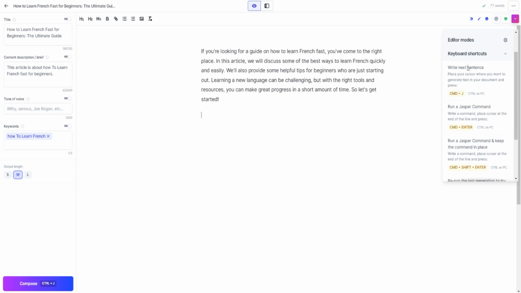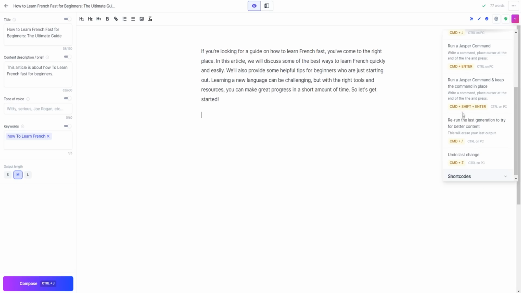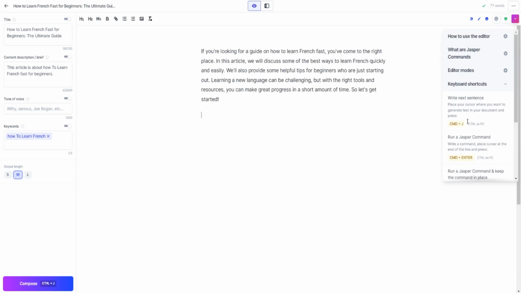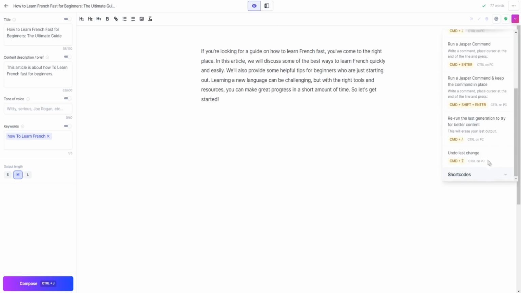So it's just very, very unique stuff, and that's Jasper commands right off the bat. You can also use these keyboard shortcuts to do certain things inside of your document editor inside of Jasper. And if we just X out of this, you can also, by the way, use shortcodes.